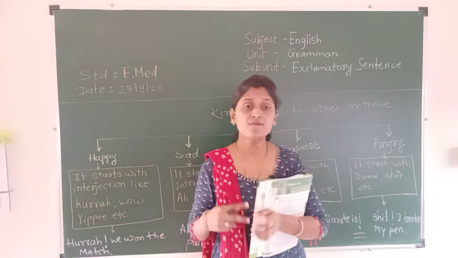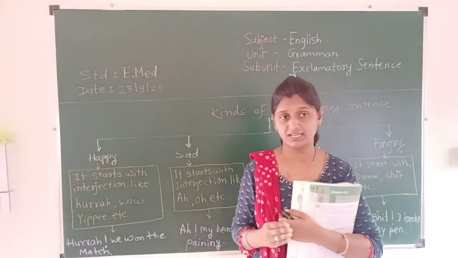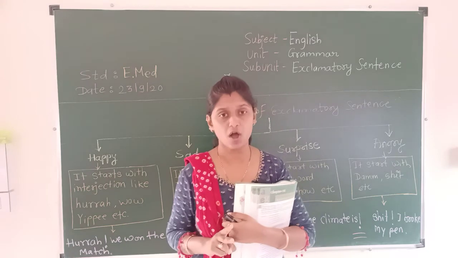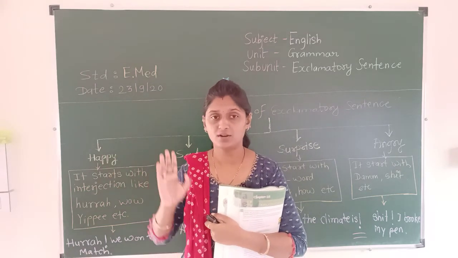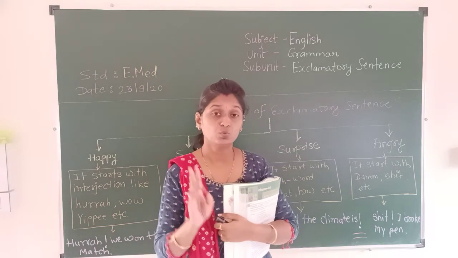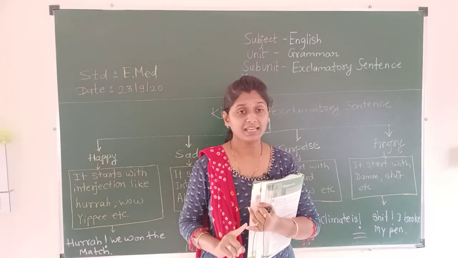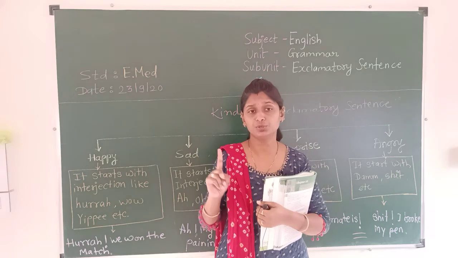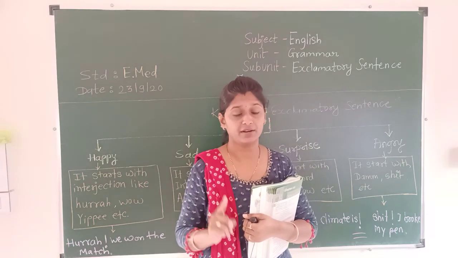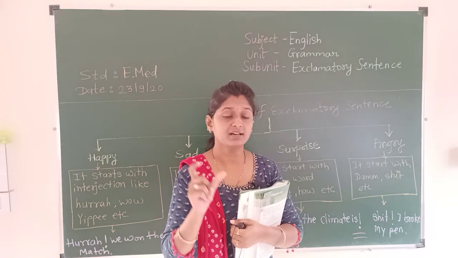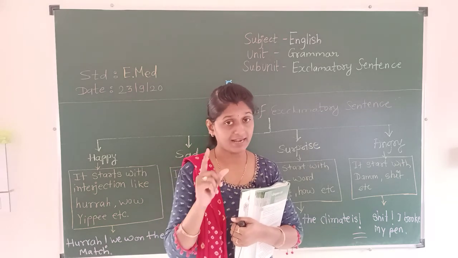Now in all four kinds of exclamatory sentence, two things are common. Which two things are common? First thing, you should use a capital letter for starting the sentence. Okay, that is the common thing.